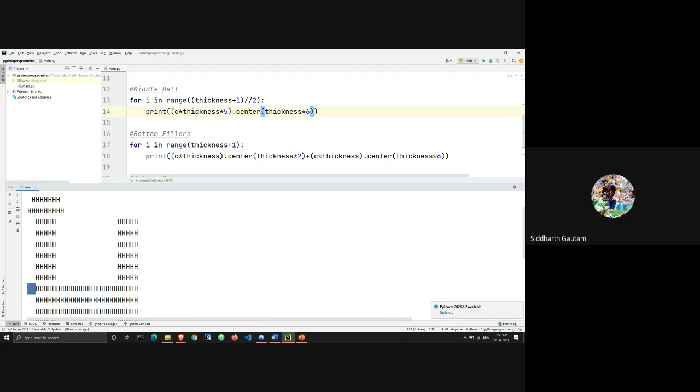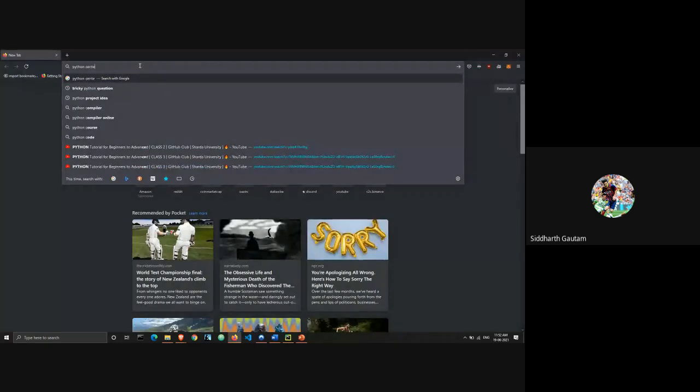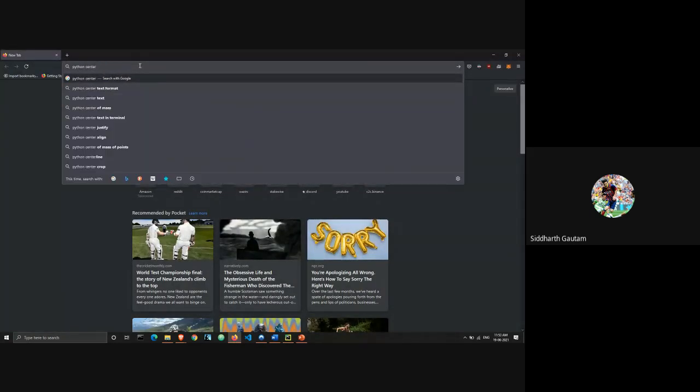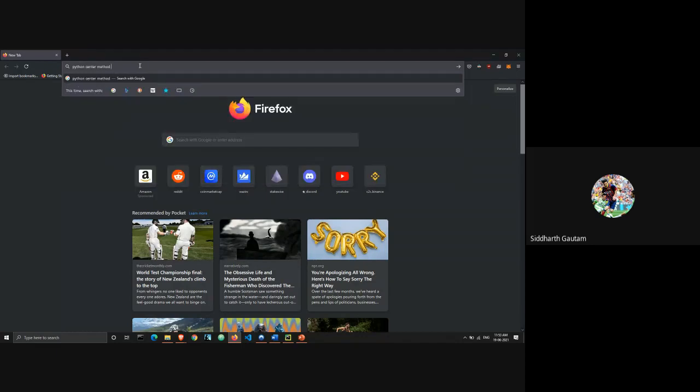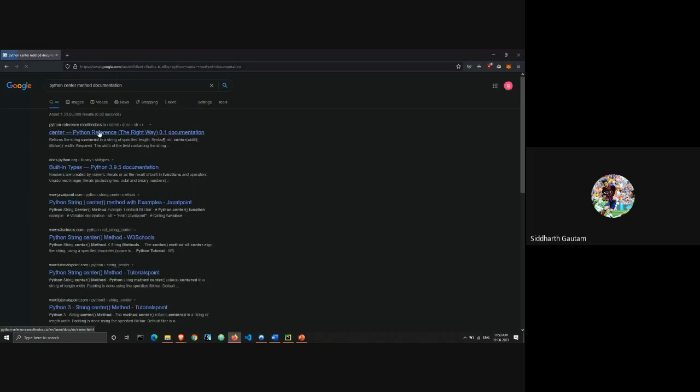All right. So this center function, okay. After this class, I'm going to go and study what the attribute of this center is. Okay, why after the class? We can just go right now and study what this means. Python center function. Center method. It's not a function, it's a method. We're going to read the documentation. We don't need to wait, and we go to the official documentation.